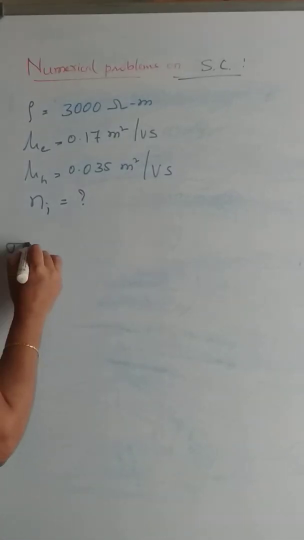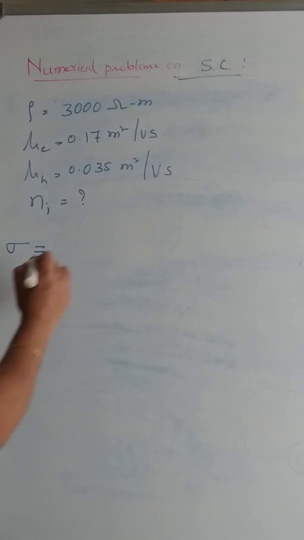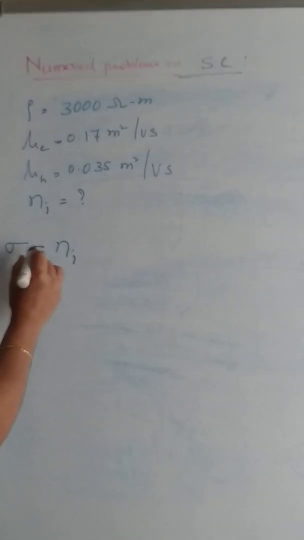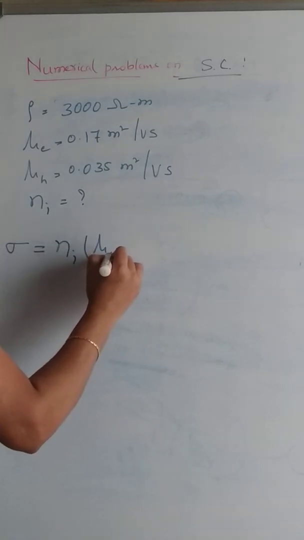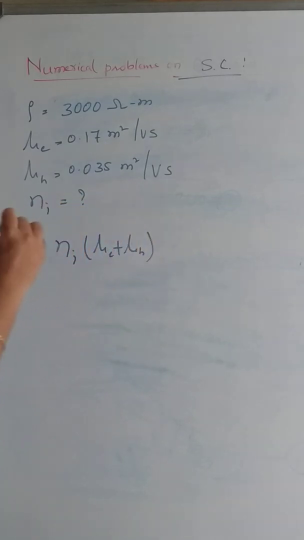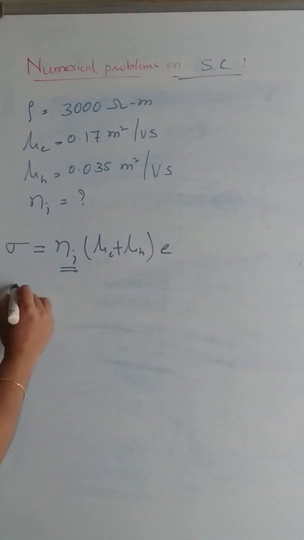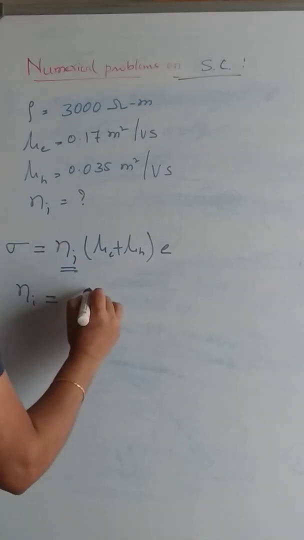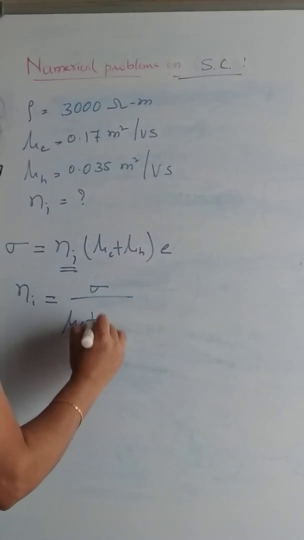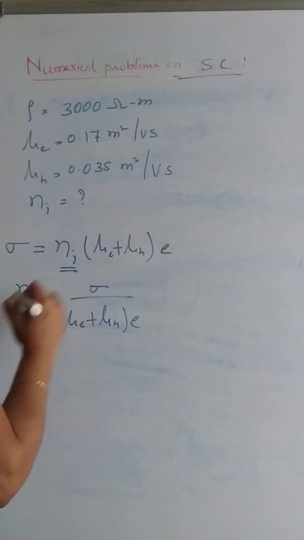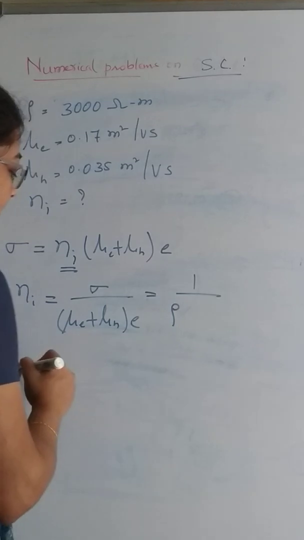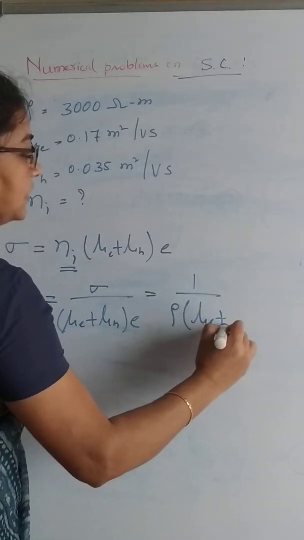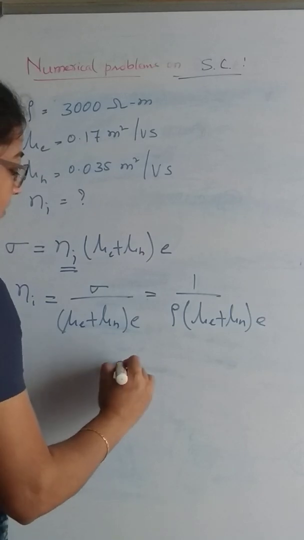We know that conductivity of an intrinsic semiconductor is given by sigma is equal to intrinsic charge carrier concentration Ni into the sum of the respective mobilities of electrons and holes into the charge on the charge carrier. We need to calculate this Ni. So Ni is equal to sigma by mobility of electron plus mobility of hole into the charge on them. And we know that reciprocal of conductivity is resistivity. So I can take it to the numerator. It is mu E plus mu H into the charge on the electron.